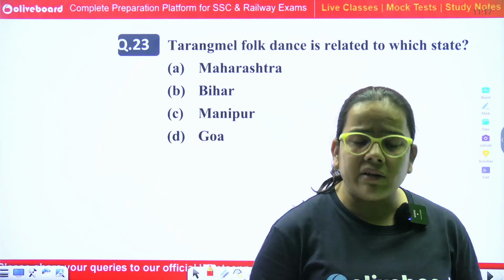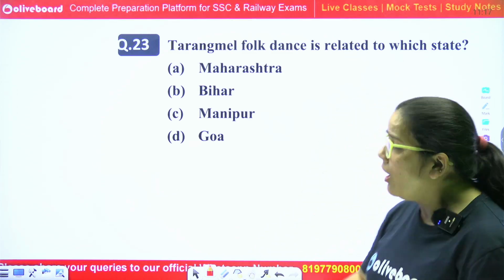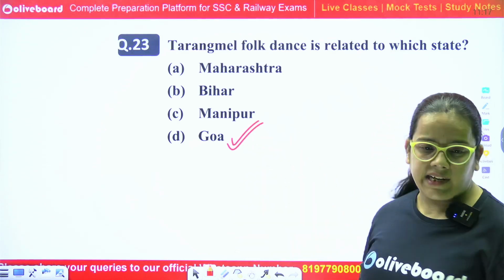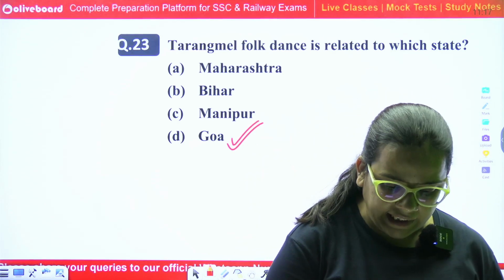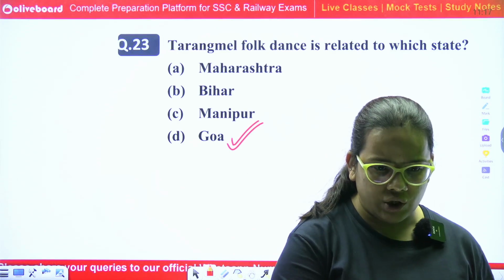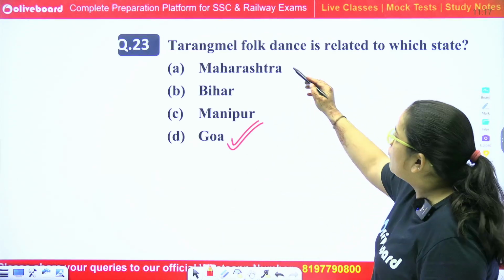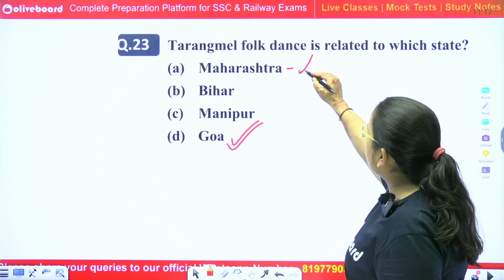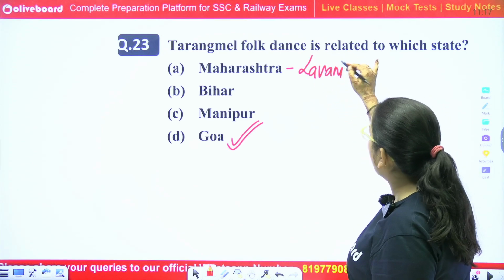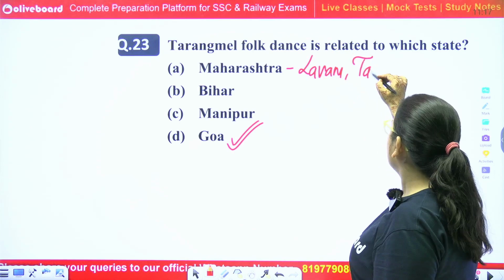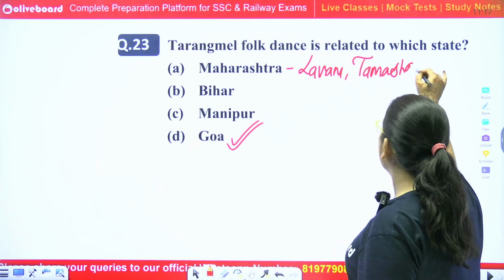Tarang Mel, actually it is a folk dance of Goa state. Capital of Goa is Panji. Correct answer is Goa. Okay. Next question. In the case of Maharashtra, you have basically Lavani. Lavani is a very popular dance in Maharashtra. Tamasha is also associated with the Maharashtra state.